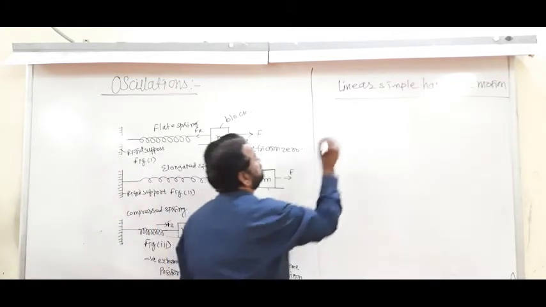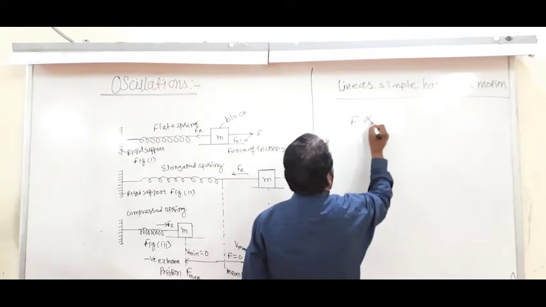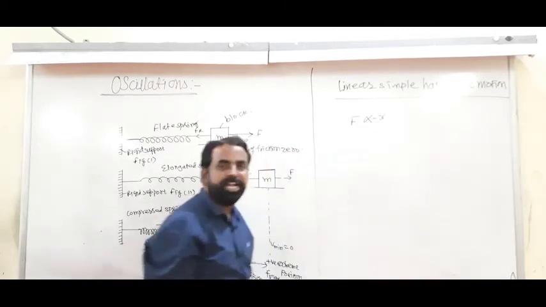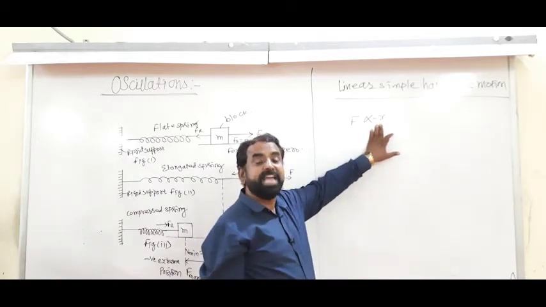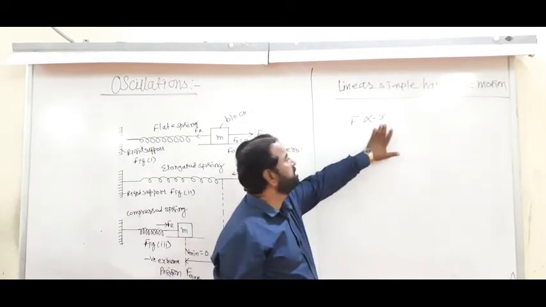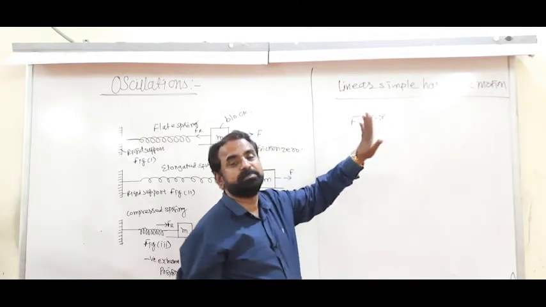And from this explanation, force is directly proportional to displacement. This means that more force, more displacement, less force, less displacement.